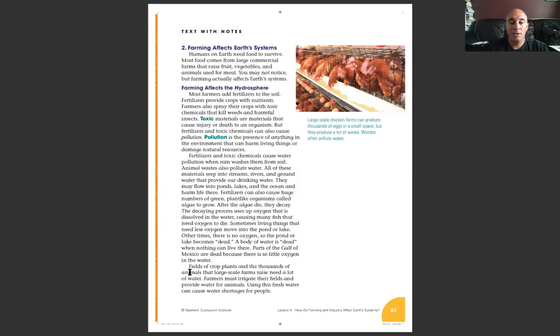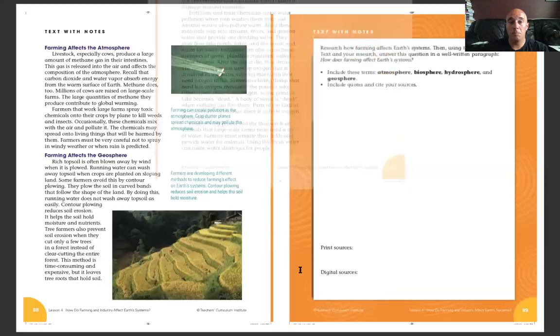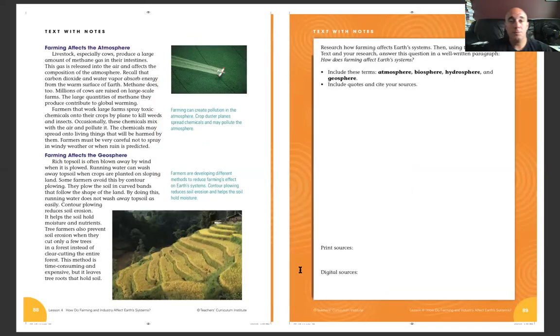Fields of crop plants and the thousands of animals that large-scale farms raise need a lot of water. Farmers must irrigate their fields and provide water for the animals. That word irrigate means put in a system that provides water to everything. Using this fresh water can cause shortages for people. Okay, here's the last 2 pages.